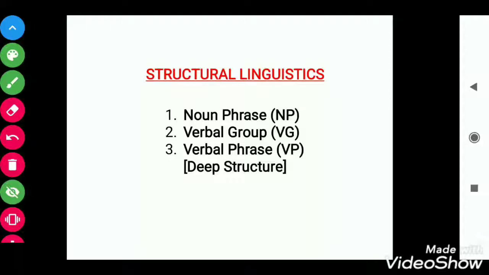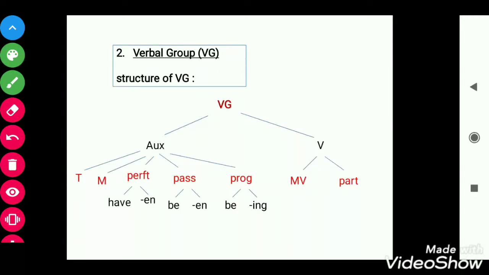In our last video, we have already learned how to make structure of NP. This video is going to be on VG, that is verbal group. I have already said that this lesson is going to be in 3 parts, so this is the second one. We will first see the structure of VG. Here we can see it.